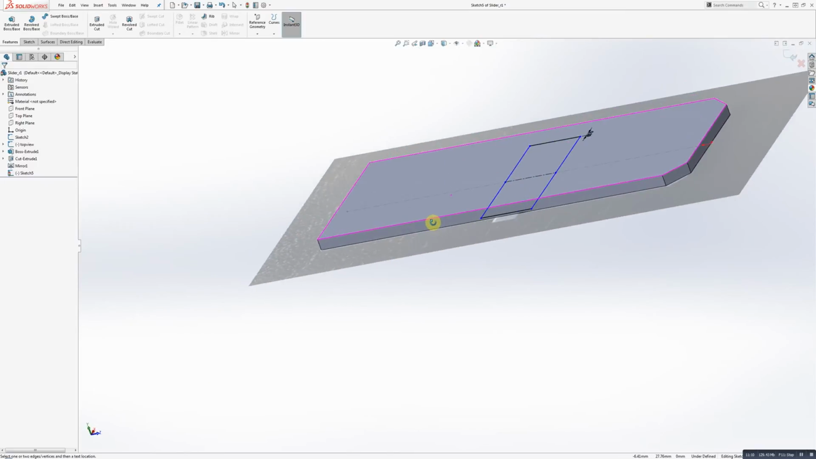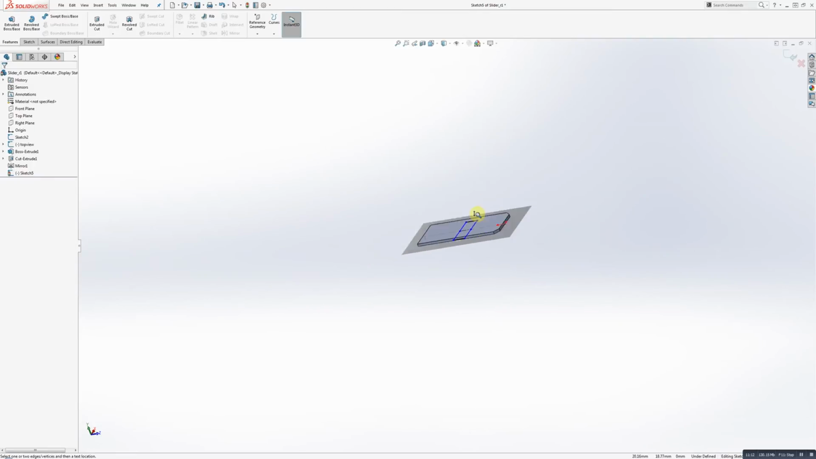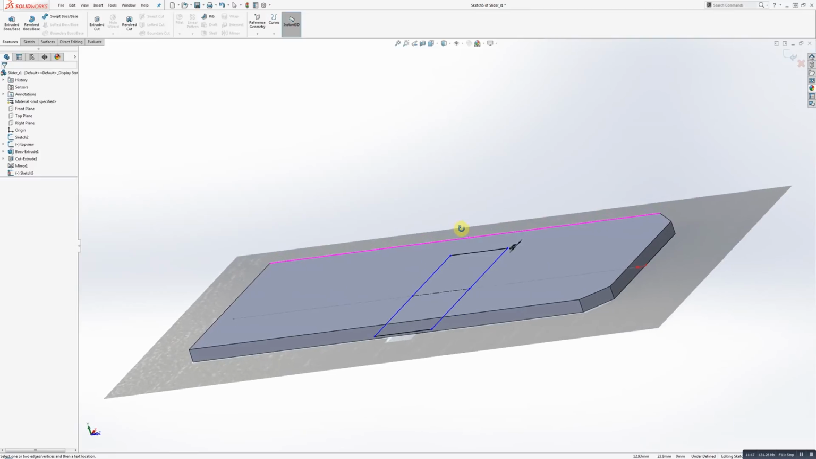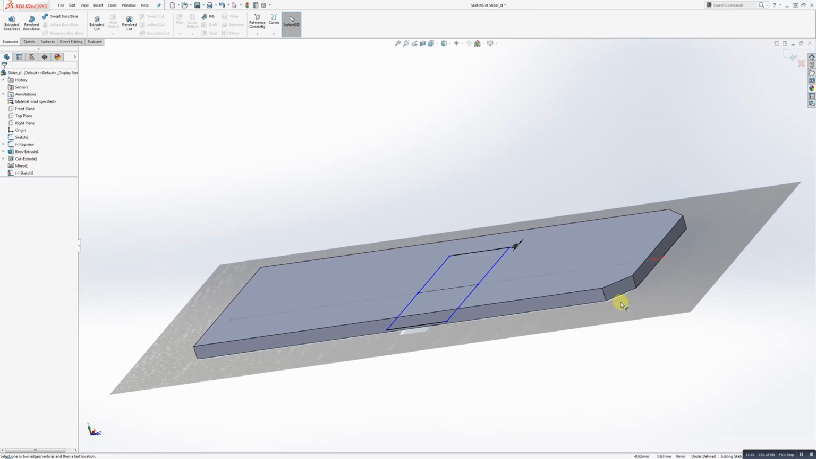Okay, and this is a good time to talk about the Extruded Boss Base tool and about how we can use it to our advantage. So I got some tricky stuff going on here. I've got my extrusion that's kind of coming up from the top plane. It's going upward. All right, and then I've got the sketch on the top plane, and I'm going to need to set a measurement from the top surface here up.